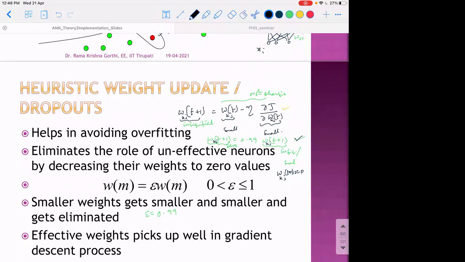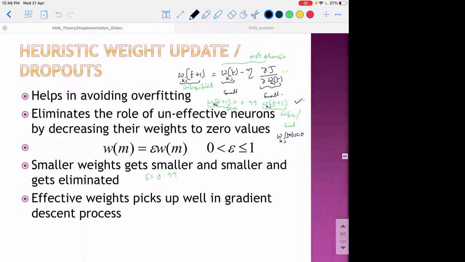And hence they get more driven by the real and important update of the cost function. Whichever are not being influenced by the cost function, or not making contributions in the slope of the cost function, those weights only will be died down by heuristic weight update.